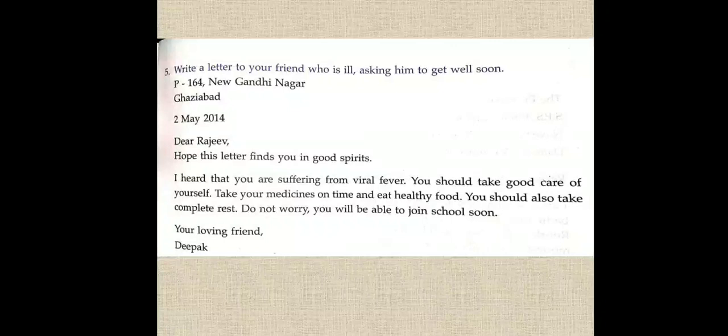Second rule is the date. Third rule is the name to whom you are writing. And then there should be 3 paragraphs. First paragraph is, hope this letter finds you in good spirit. Second paragraph is, I heard that you are suffering from viral fever. You should take good care of yourself. Take medicine on time and eat healthy food. You should also take complete rest. Do not worry. You will be able to join your school soon.